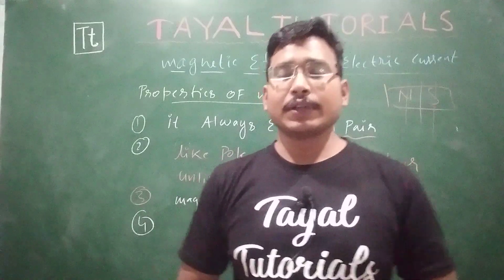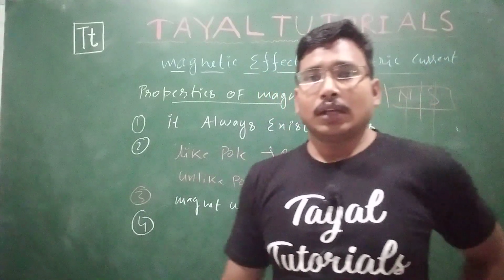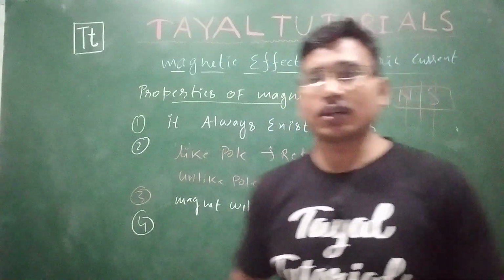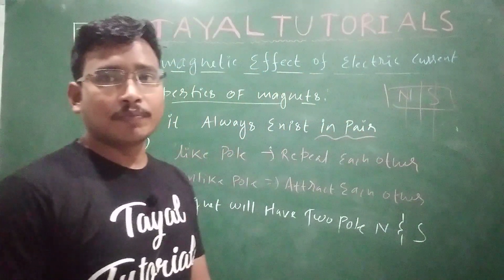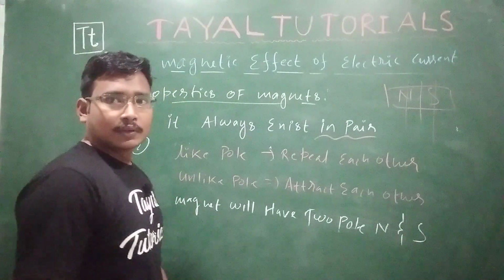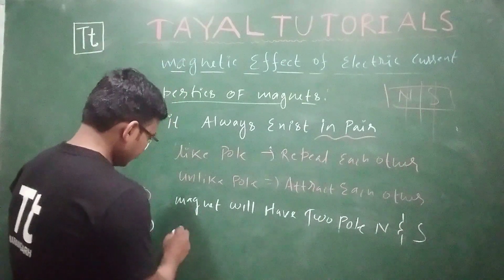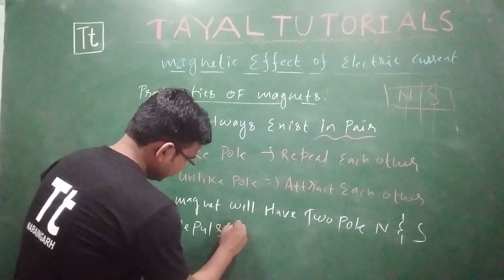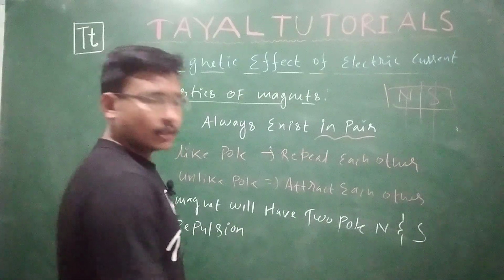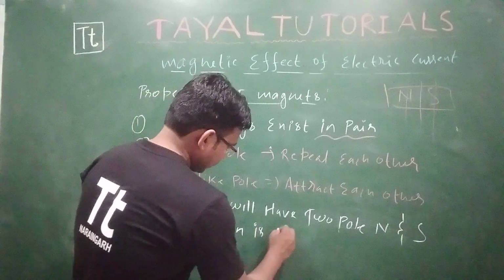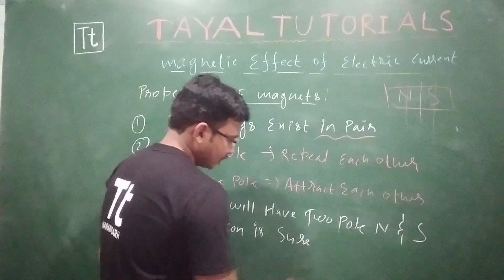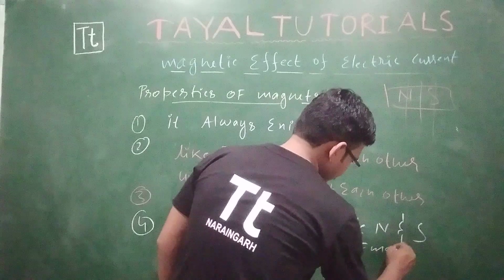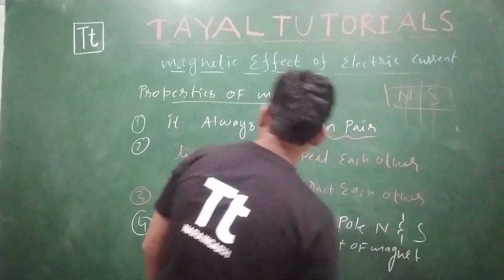If someone wants to test whether that magnet is exactly a magnet or not, the sure test of a magnet is what? Repulsion. You can simply check that. Repulsion is the sure test of a magnet.